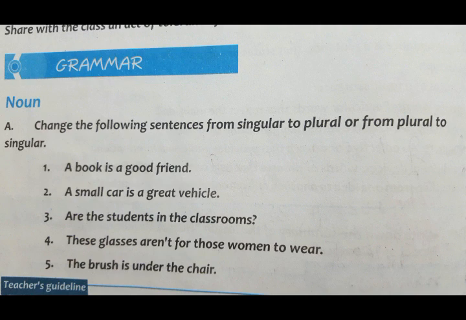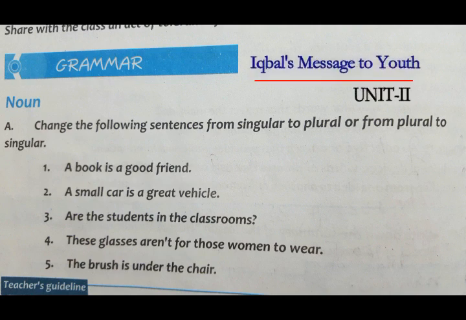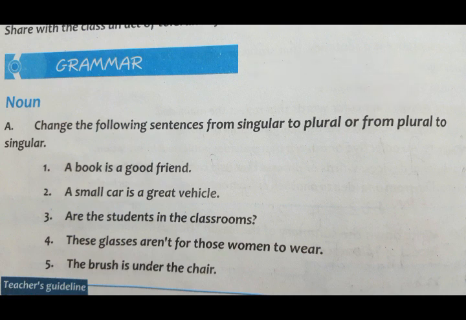In the exercise, you are in question number A. Change the following sentences from singular to plural or from plural to singular. You are already aware of singular nouns and plural nouns. What are singular nouns? Like book, pen, guide, machine, and spoon. And if we are going to do the plural, then it is books, guides, spoons, tables, etc.